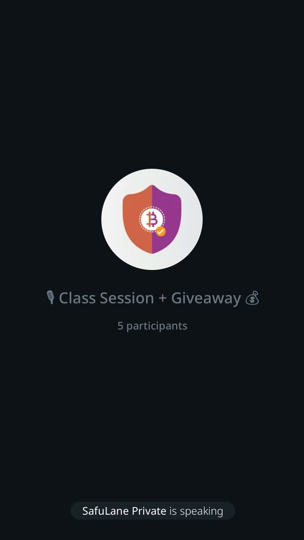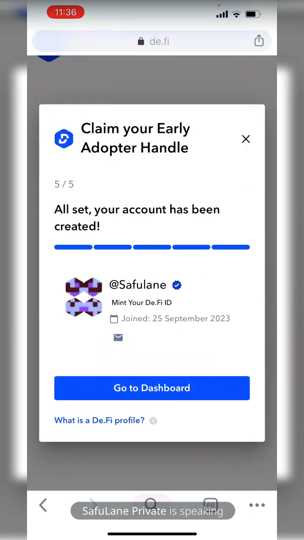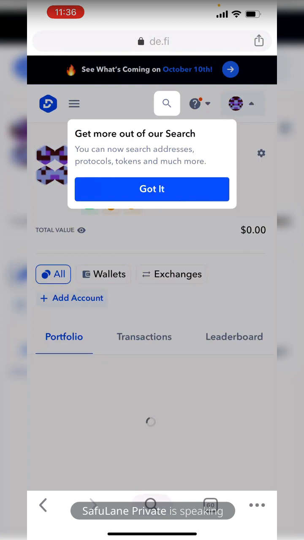Let me share my screen again. All right, let's start broadcasting. Good. Okay, so just hold on. All right, perfect. So I joined today. Thank you for being an early adopter of our platform. Okay, that is a good one. Got it. So now this is my ID. Then I'm going to my dashboard. Go to dashboard. So what am I getting now? Okay, cool. Got it.